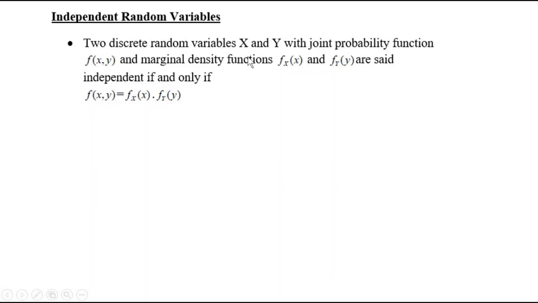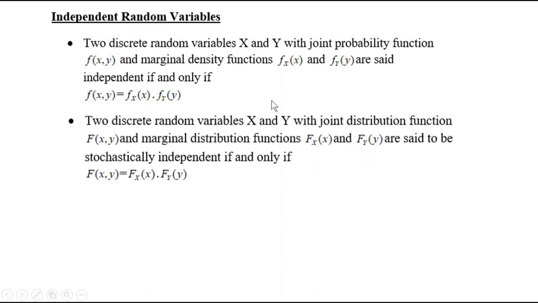Now, two random variables capital X and capital Y with joint PDF f of xy and marginal PDFs f of x and f of y are said to be independent if and only if the joint PDF can be written as a product of the marginal PDFs. If this equation is satisfied, then we can say that capital X and capital Y are independent.